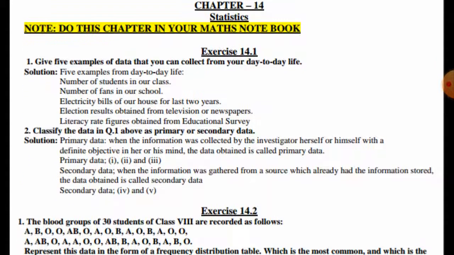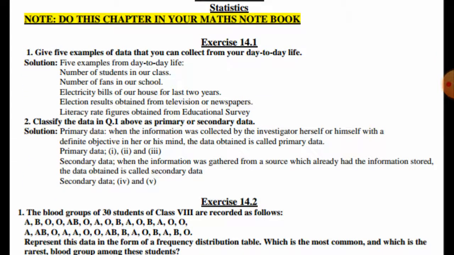Then in question number 2, we have to classify the data in question number 1 above as primary or secondary. In this case, the first, second and third are primary data. Primary data is when the information was collected by the investigator herself or himself with a definite object in her or his mind. The data obtained is called primary data.